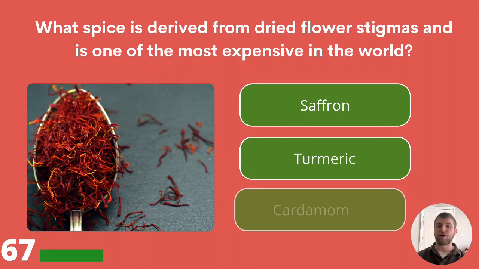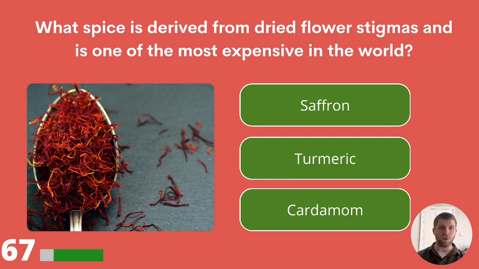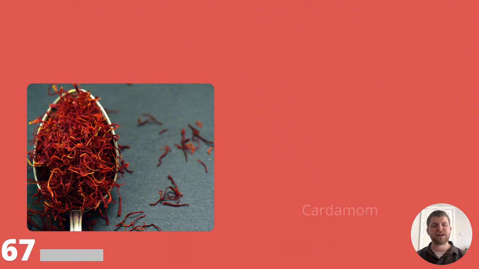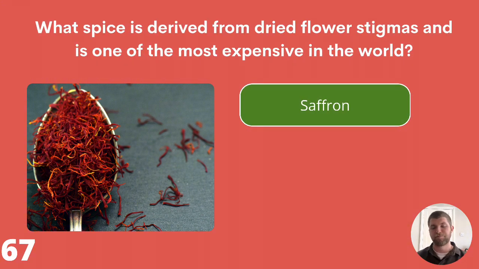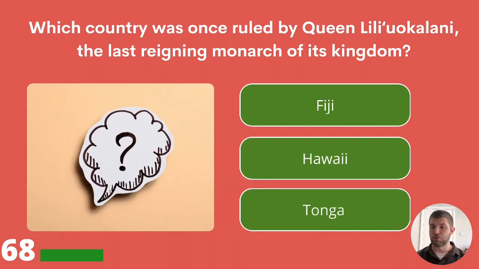What spice is derived from dried flower stigmas and is one of the most expensive in the world? Saffron, turmeric, or cardamom? And the answer is saffron. 68. Which country was once ruled by Queen Lili'uokalani, the last reigning monarch of its kingdom?